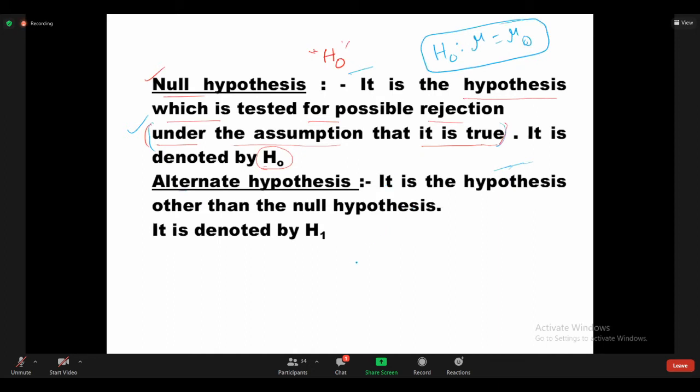Now alternative hypothesis. Alternative hypothesis means against the null hypothesis. Can anyone guess what is against this one? Alternative hypothesis is denoted by H1 or HA, H suffix A.